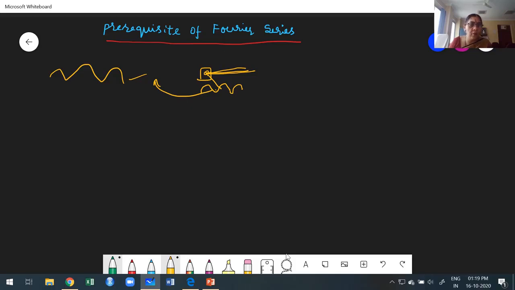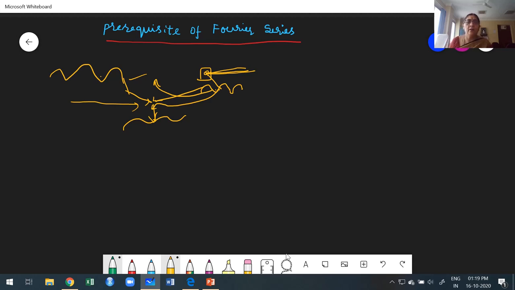Like that, if you want to see, here also we get a wave, here also we get a wave. Mechanical vibration also gives a wave, signal processing also gives a wave. What about the bridge? They convert it into the form of a wave. Finally, we get a wave. They're going to use one common mode, which is mathematics. Using mathematics, they take the addition. One of the tools is nothing but Fourier series.